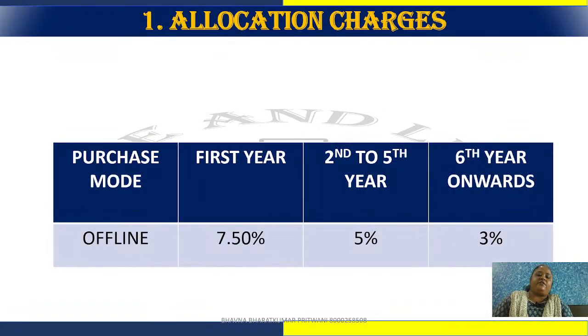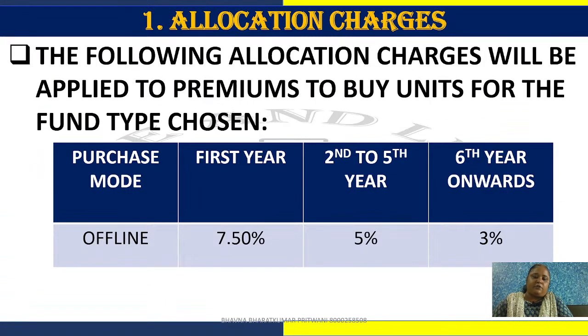Now, which are the different charges? The first charge is allocation charges. Those are also charged by any mutual funds and SIPs. You can check, you can talk to your financial advisors also. For purchase offline, it is 7.5% in the first year, 5% from second to fifth year, and from sixth year onwards it is 3% of your annualized premium.